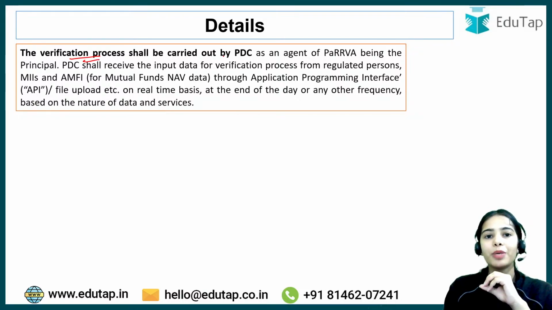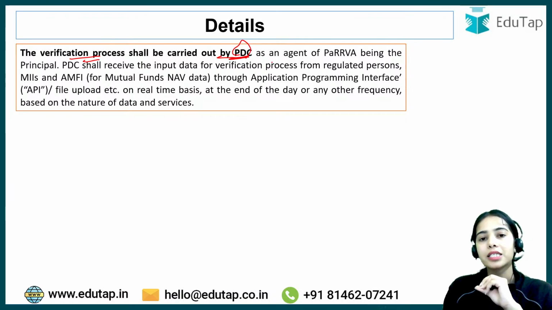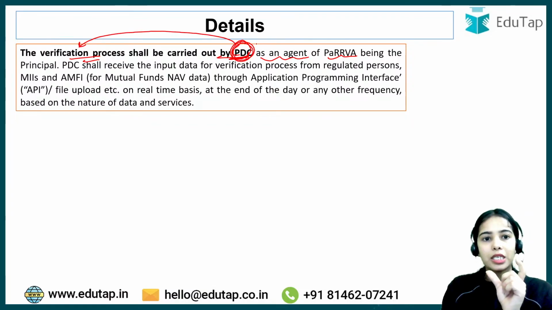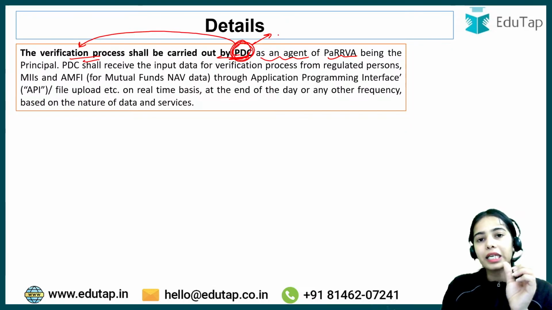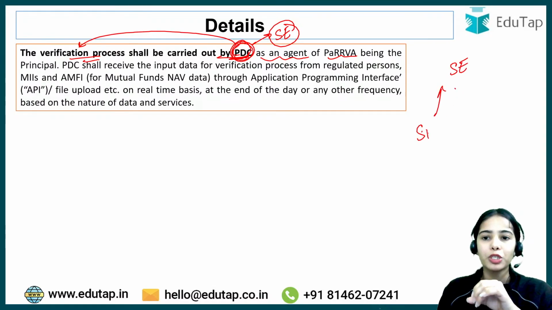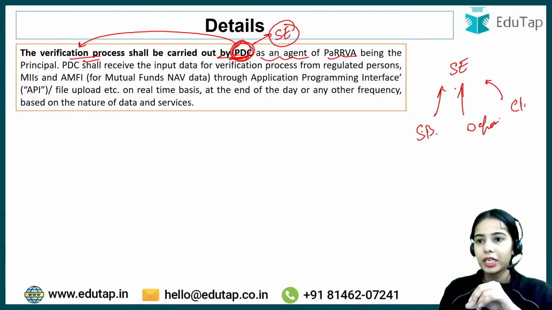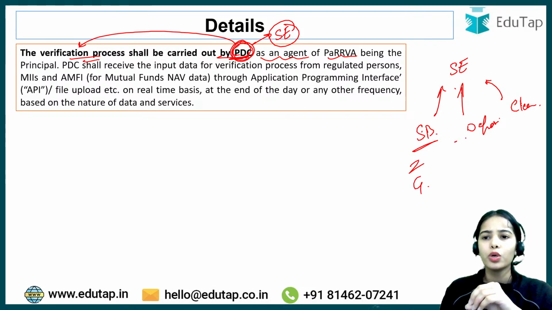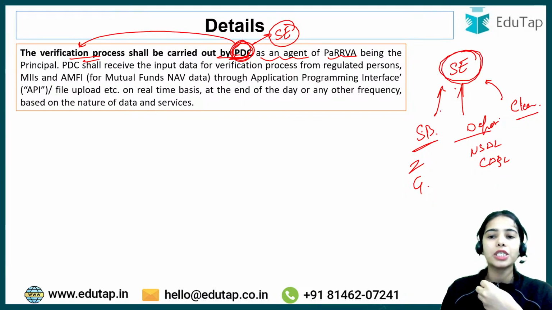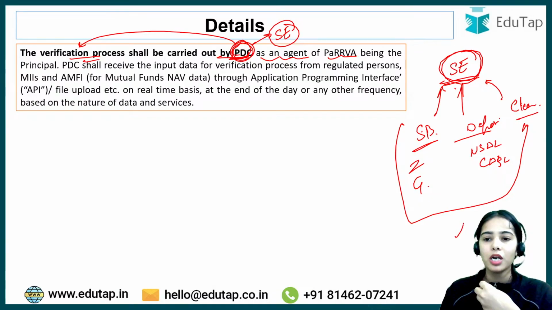The verification process shall be carried out by the PDC. Actually the PDC, that is the PaRRVA data center, is the agent of the PaRRVA. The PDC carries out the verification process because it has the information, as it is the stock exchange. The stock exchange can get information from the stockbrokers, the depositories and the clearing corporations. Stockbrokers like Zerodha, Groww; depositories, that is NSDL and CDSL; clearing corporations like CCIL and such. So stock exchanges can get the information from market infrastructure institutions like the depositories, clearing corporations and such.